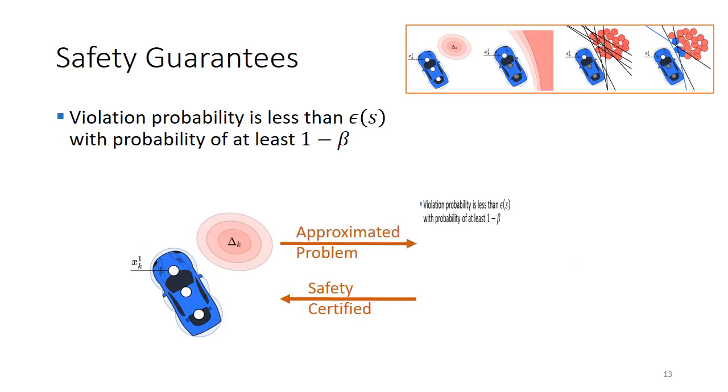So to conclude our approach, this is how we move from this complicated chance constraint problem to an empirical approximation, while our empirical approximation is able to provide safety guarantees on the original problem. In the following, we'll show a set of simulations that show how our method performs in practice.